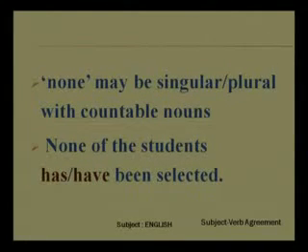None of the students has been selected for the position. None of the students have been selected for the post. None of the candidates has been selected for the job position, or none of the candidates have been selected for the job position. In both the ways you are correct.